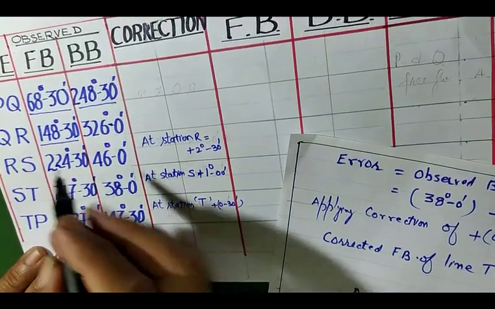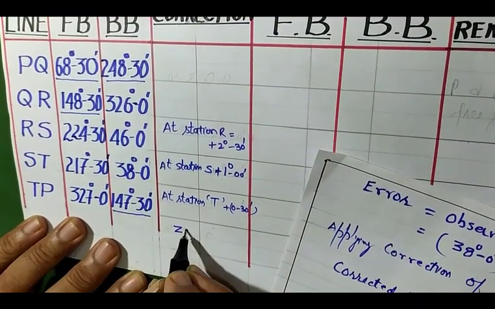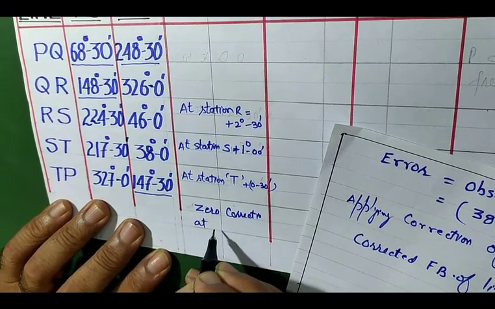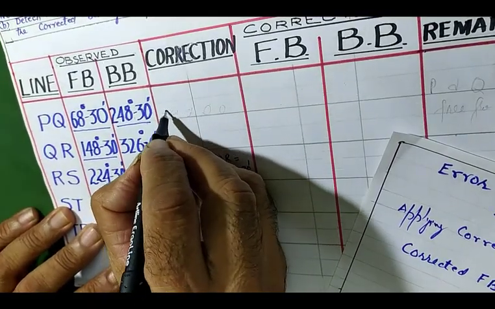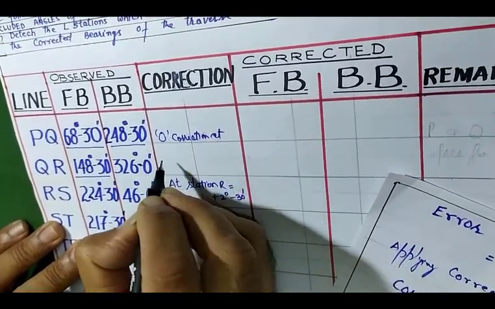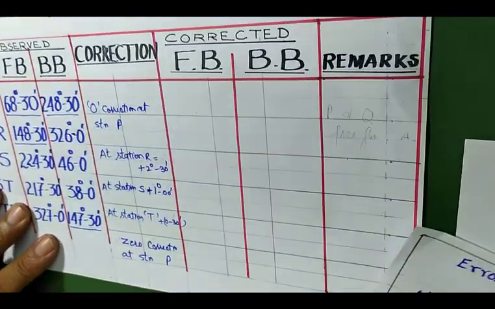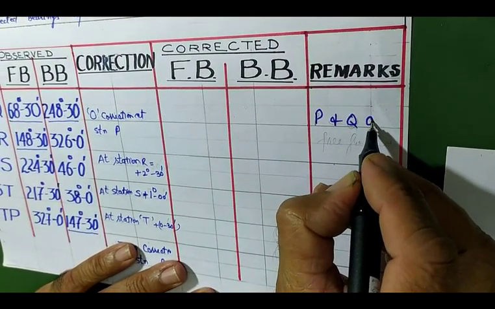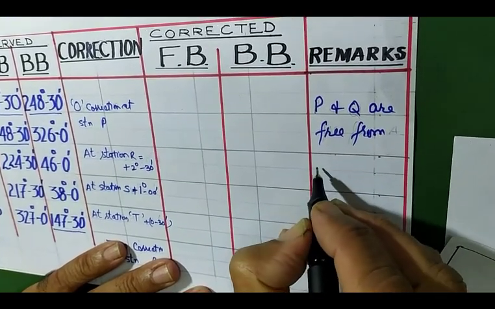So at P, because P and Q are free from local attraction, you can write down 0 correction at station P. You can write in the remarks also that P and Q are free from local attraction.